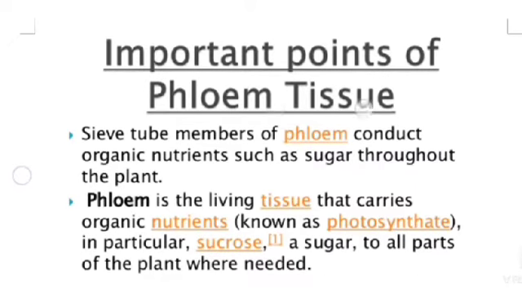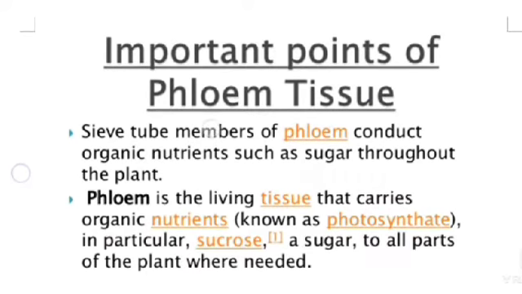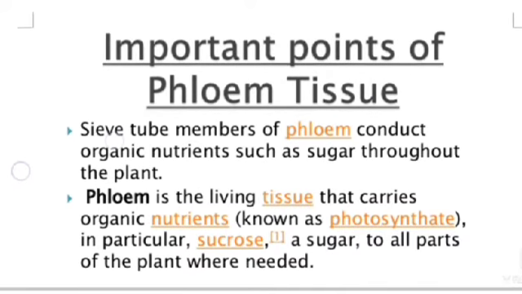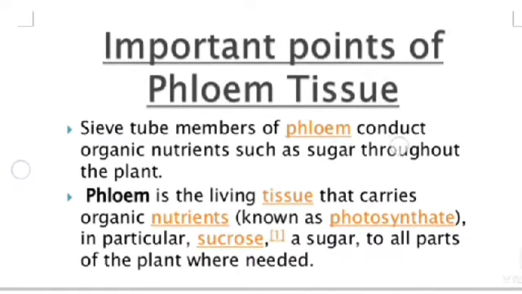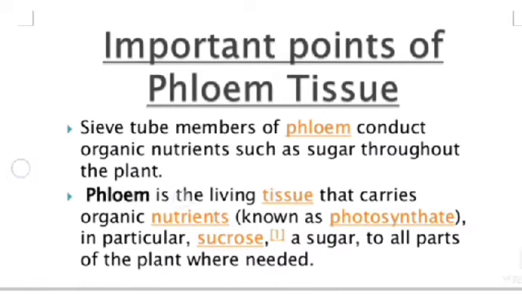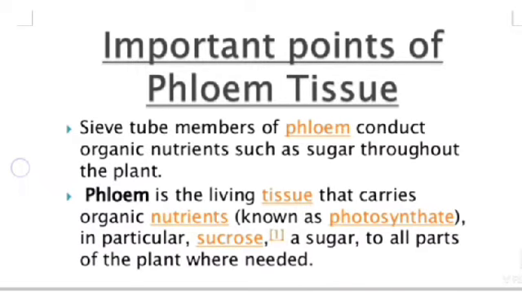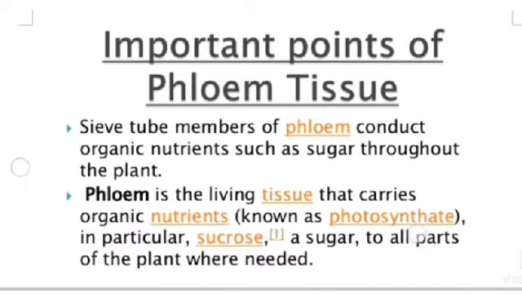Important points of phloem tissues. Sieve tube members of phloem conduct organic nutrients such as sugar throughout the plant. Phloem is a living tissue that carries organic nutrients, namely photosynthates, in particular sucrose, a sugar, to all parts of the plant where needed.